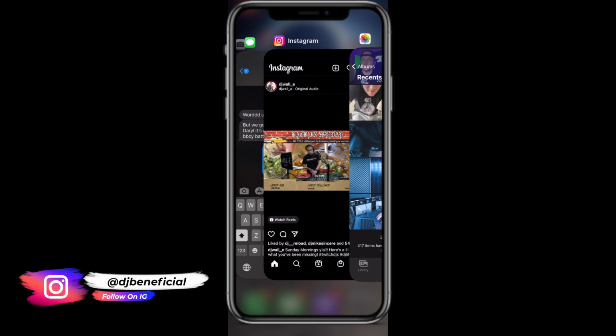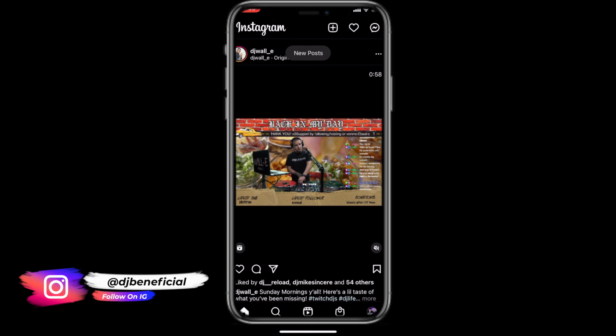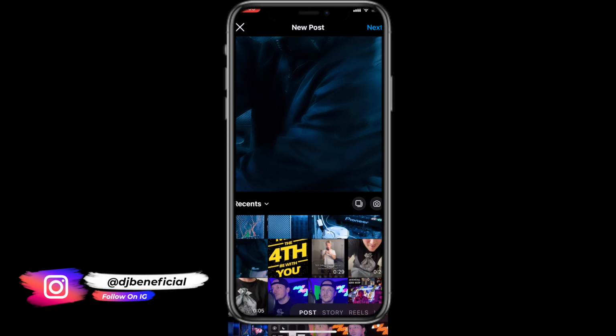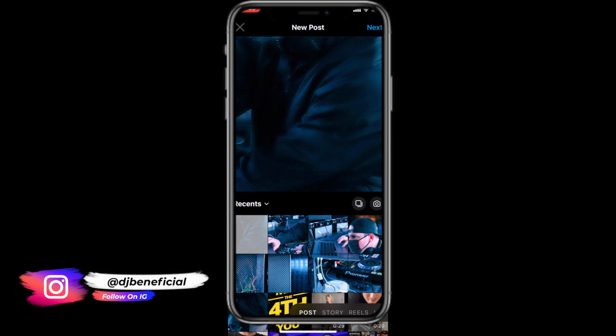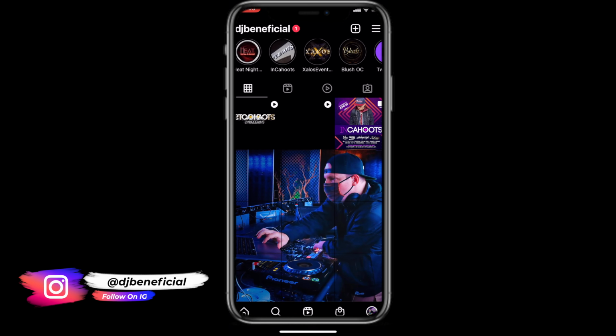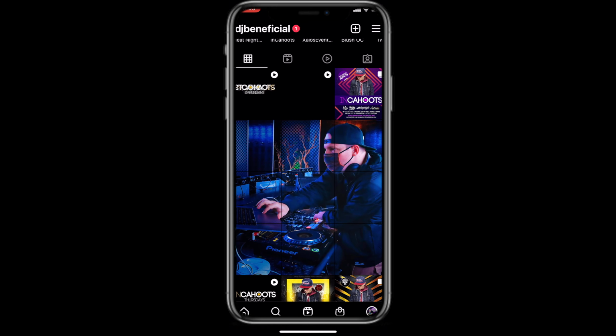Now let's head over to Instagram. Go ahead and hit the plus sign at the top of the phone and start uploading. Once you've uploaded them, you should have something that looks like this. And that's how you do it.